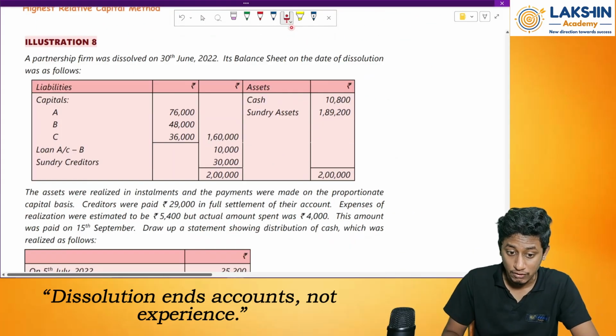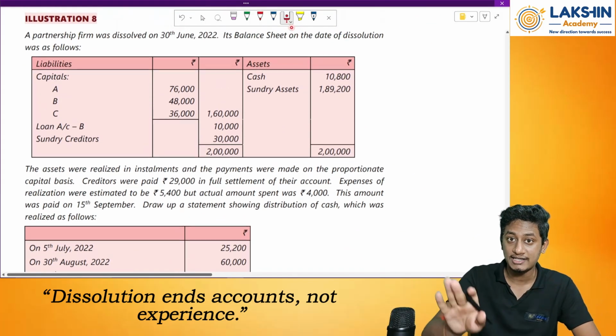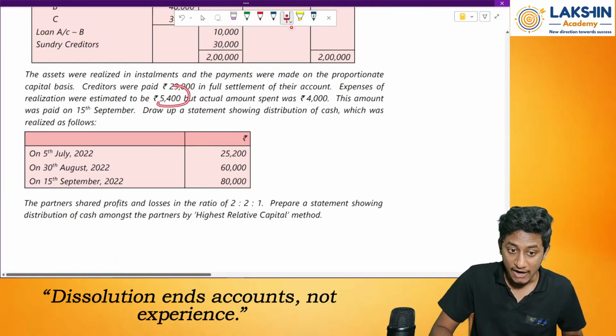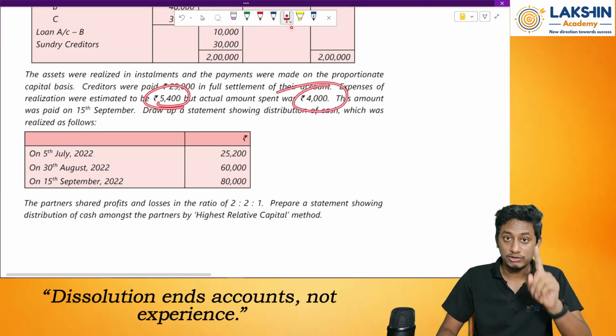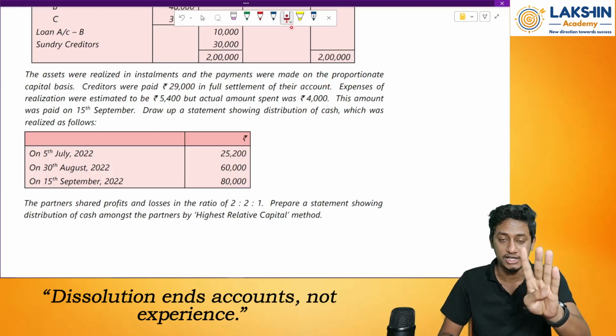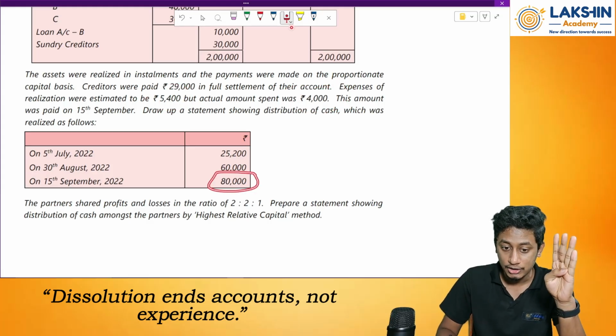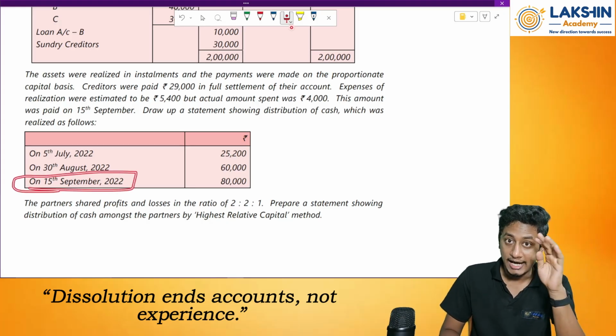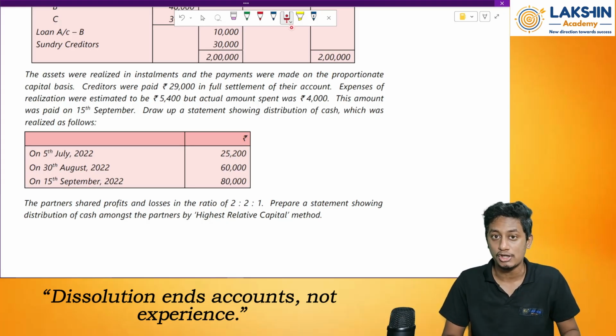But in this question, they have not mentioned anywhere that this has been included in the realizations. So after the estimate, I pay only 4,000, so 1,400 rupees remains. That I will add to this realization because the expense was paid on this date, and after that I came to know that 1,400 rupees will be extra remaining.